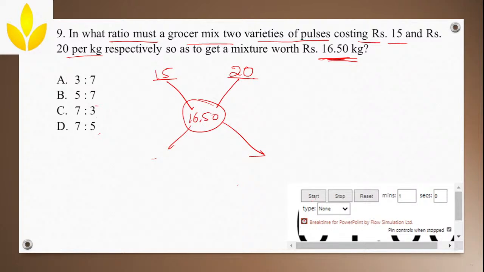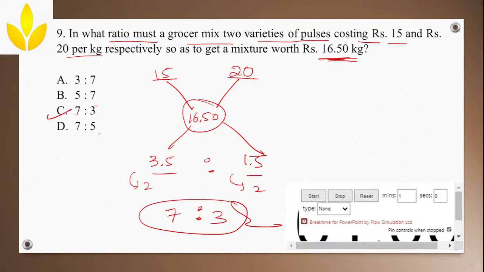How will you find? From 20 you can subtract 16.50. 20 minus 16.50 is 3.5. Now from 16.50 subtract 15. How much will you get? You will get 1.5. Now this is actually the ratio, but do you have this ratio written here? Here we cannot find that ratio. What can you do? You can multiply it by 2 to get a double of it. Even that can be a ratio. You can multiply it by any number, but since here we have options like 7, 3, 5, 7, you can multiply it by 2. So 3.5 into 2 is 7, 1.5 into 2 is 3. This is your final ratio, which is option C.